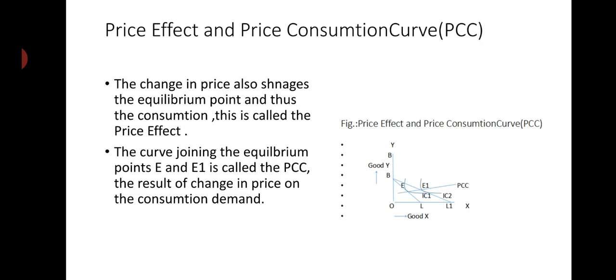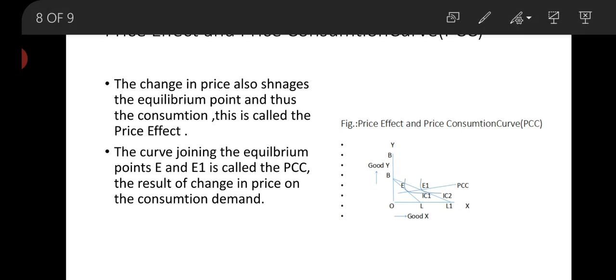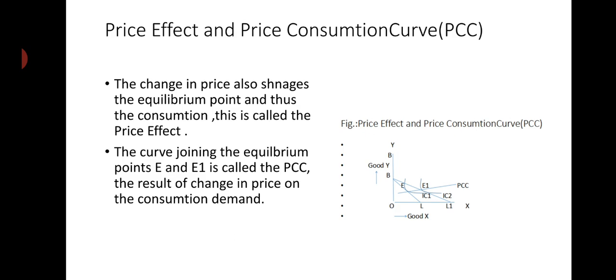So, price effect and price consumption curve. The price effect is due to the change in price, and joining the two points as in the figure, it becomes the PCC, the price consumption curve. Joining points E and E1, we get the PCC. The shift in the budget line is due to the price change, that is the price effect, which can be further broken into two parts: the income effect and the substitution effect.